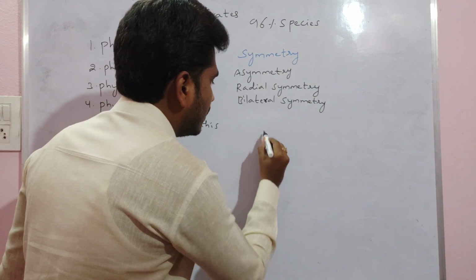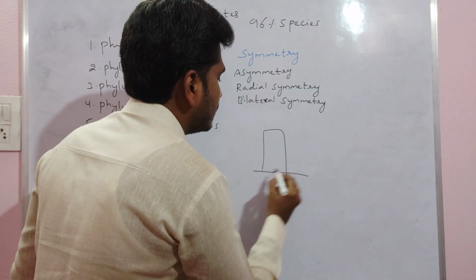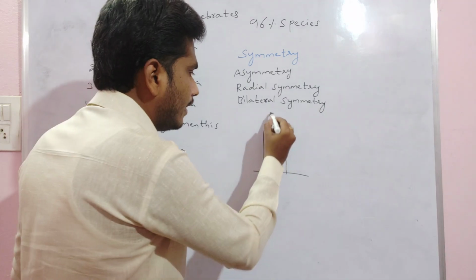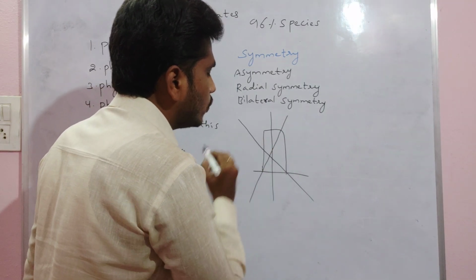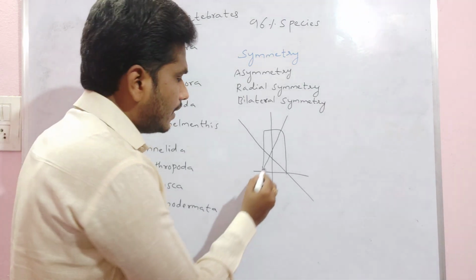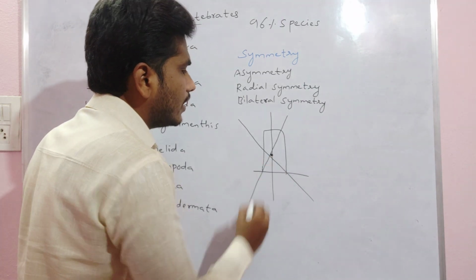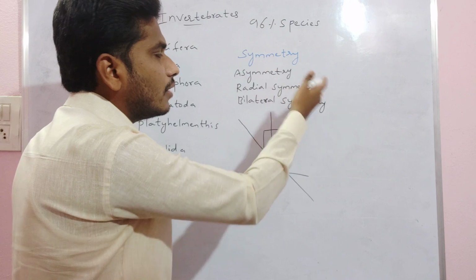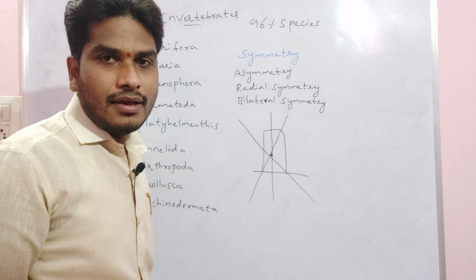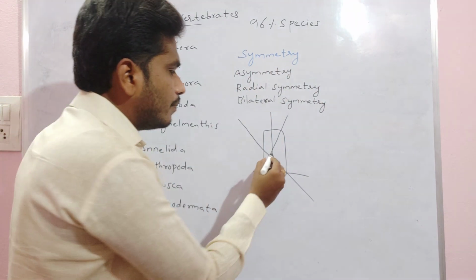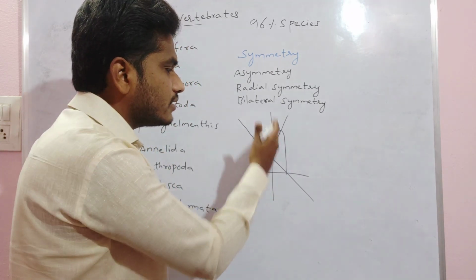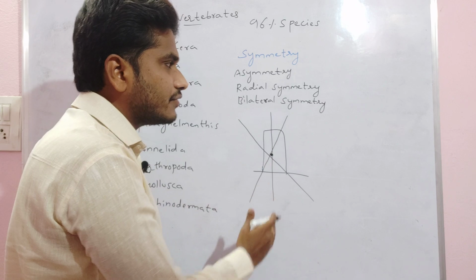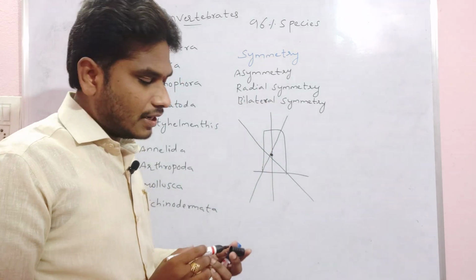Then radial symmetry. What is happening in radial symmetry? If you take an organism, by any plane we can divide the organism into 2 equal halves. That phenomenon we call radial symmetry. Radial symmetry is dividing the organism into 2 equal halves by any plane passing through the central axis.